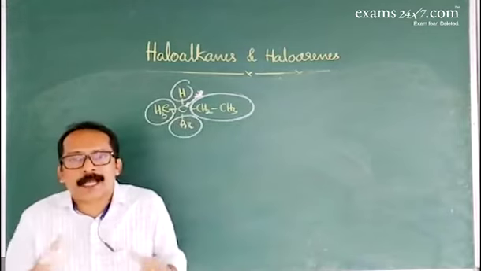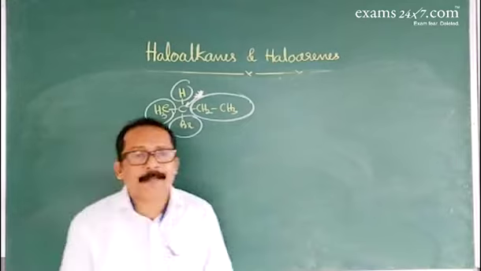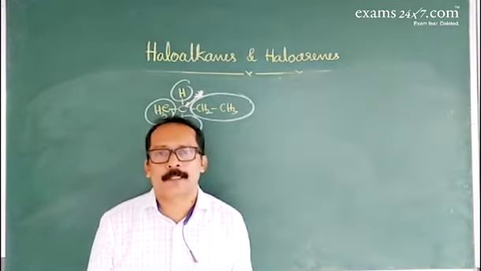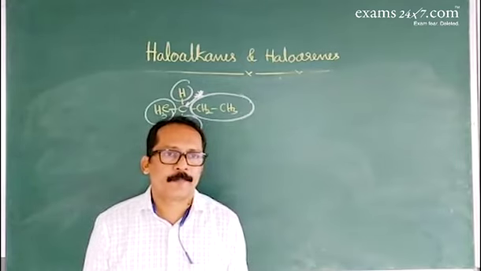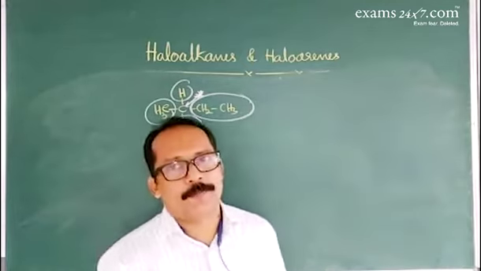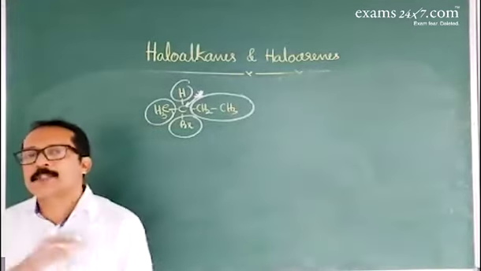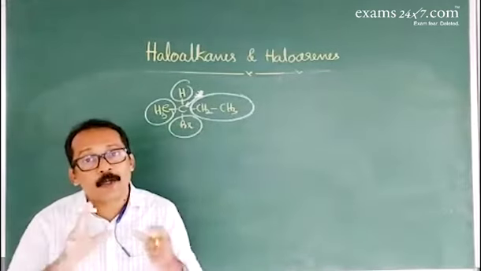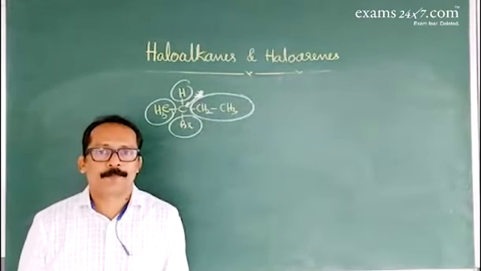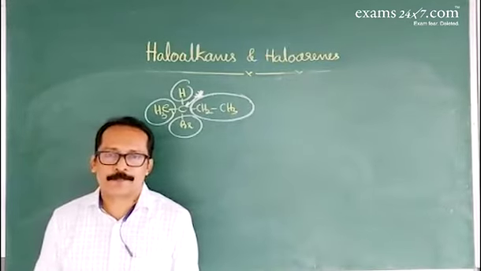An enantiomer is an optically active compound whose mirror images are not superimposable. That's called an enantiomer. A chiral molecule contains a chiral carbon atom and the mirror image is not superimposable. In an achiral molecule the mirror images are superimposable. One more term is diastereomers.